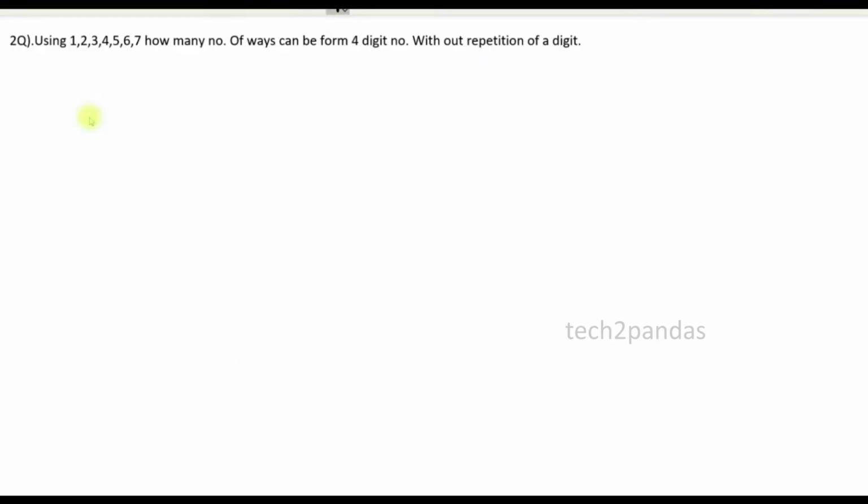Now the second question: using 1 2 3 4 5 6 7, in how many ways can a 4-digit number be formed without repetition of a digit? First see the condition. The digit should not repeat again and again. For example, if you use a number one time, the same number should not be repeated. So this is the condition. First take the digits 1 2 3 4 5 6 7. I need to form a 4-digit number.